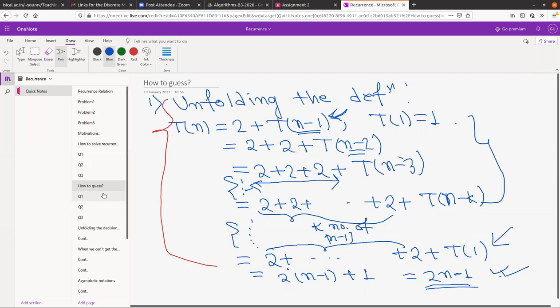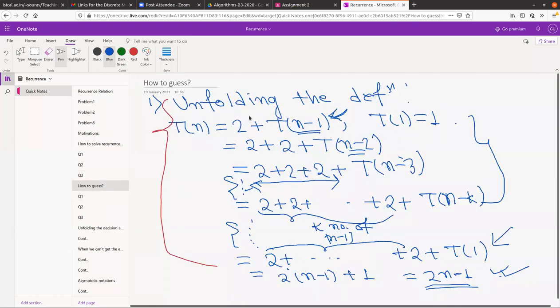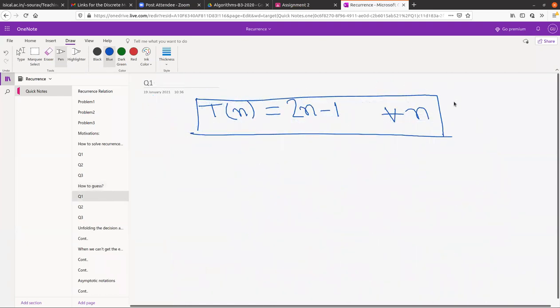Ma'am, is this the complete proof? Can we say that using back substitution, for some problems it can be a complete proof? Yes, at least for that recurrence, whatever we have done: first unfold the definition, then prove your guess by induction, a complete induction.